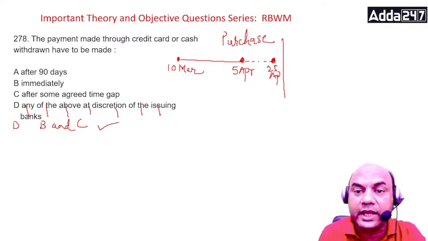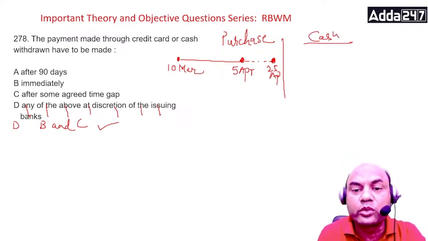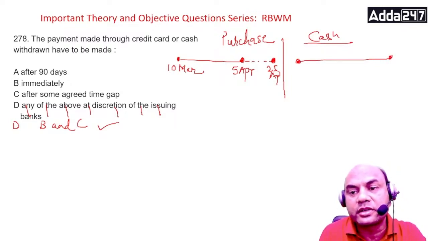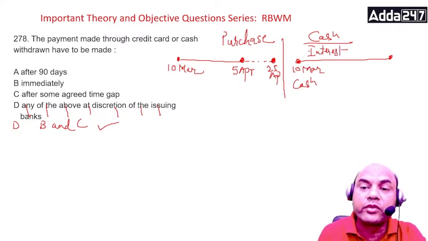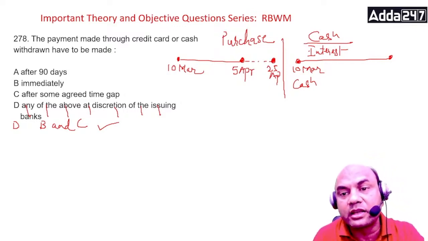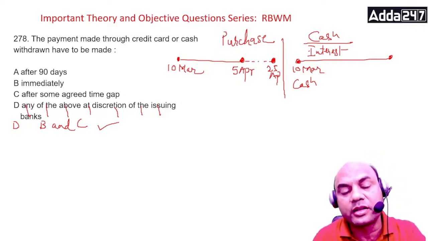But if I withdraw the cash, then this rule does not apply. 10th March I withdraw the cash, immediately interest starts. That's why withdrawing cash is very risky in a credit card.